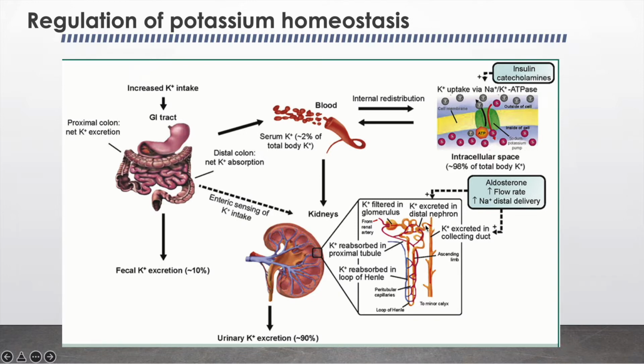Potassium excretion in the distal nephron and the collecting duct is stimulated by aldosterone, increased urine flow rate, and increased sodium delivery to the distal nephron. Potassium intake may also promote renal excretion via the enteric sensing of potassium and stimulation of aldosterone release from the adrenal gland.